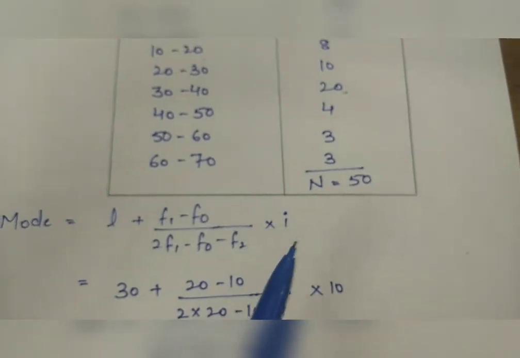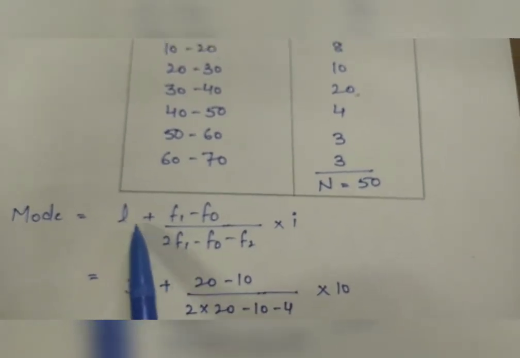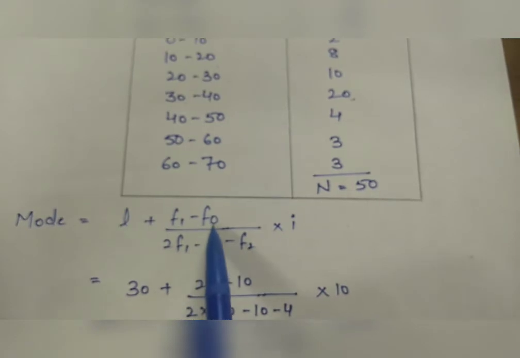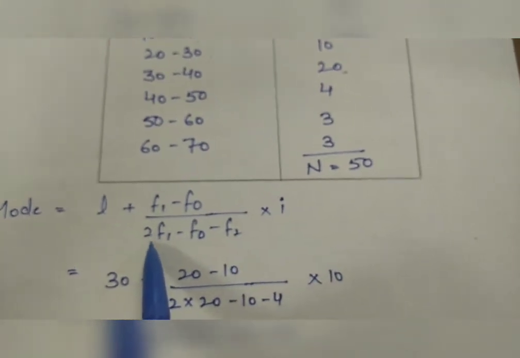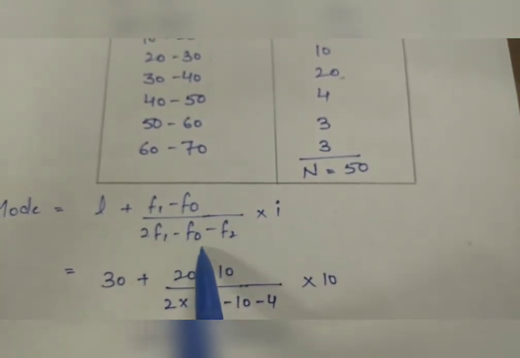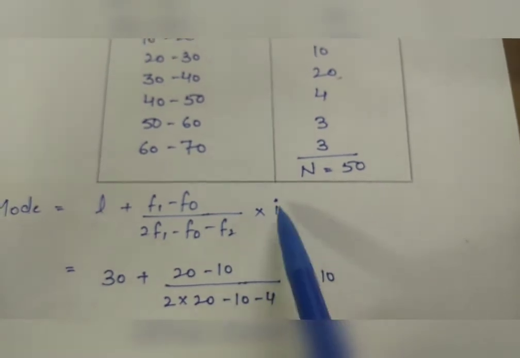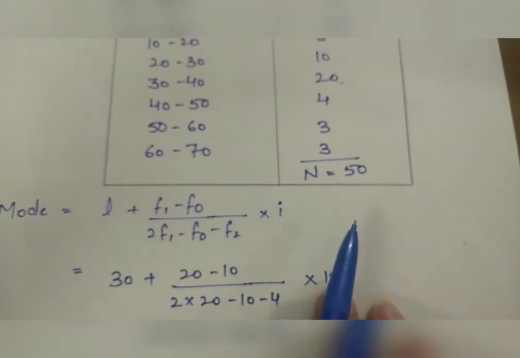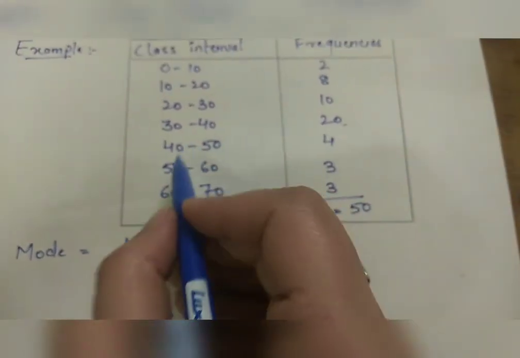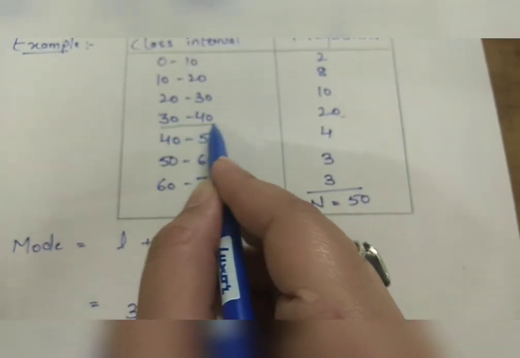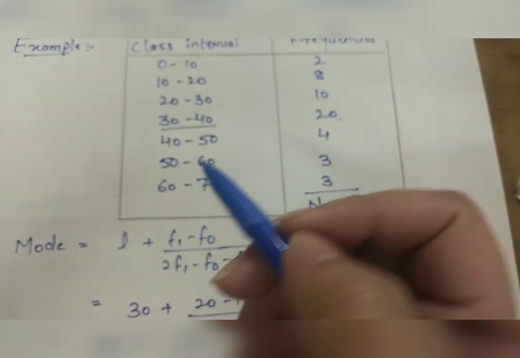Values put in the formula: L plus (F1 minus F0) divided by (2F1 minus F0 minus F2) into I, where 30 and 40 is the modal class.